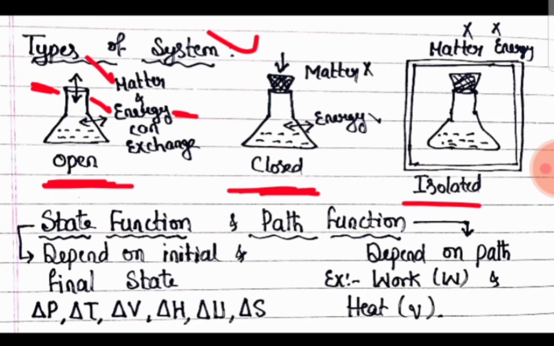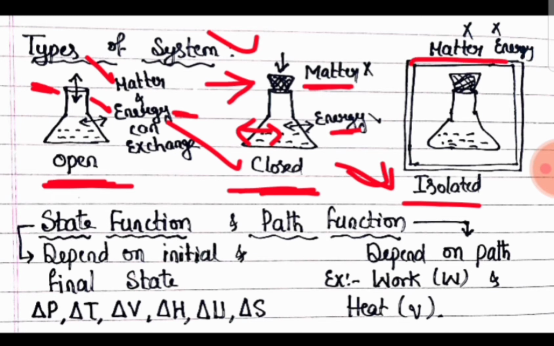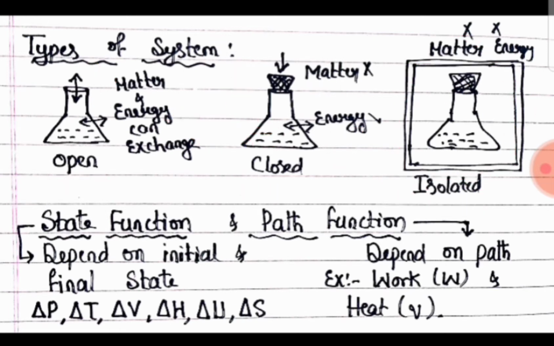In a closed system, as you can see, the mouth of the conical flask has been closed. So here energy can exchange through the boundary between the system and surrounding, whereas matter cannot exchange. That is a closed system. In an isolated system, around the closed conical flask, you can find an insulated boundary through which neither matter nor energy can exchange. For example, a thermoflask where you have kept coffee or tea remains hot if it is not opened frequently. That is an example of an isolated system.